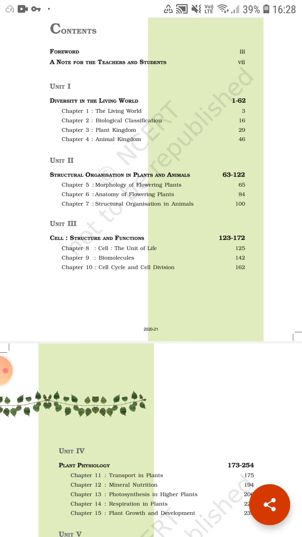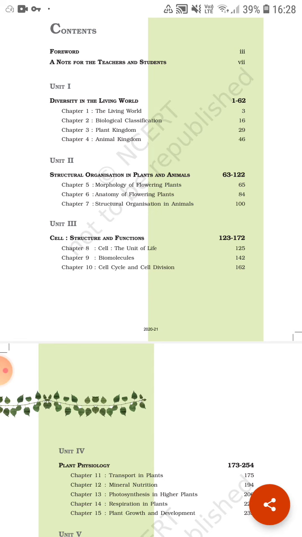In 6th, the anatomy, that is the internal structure, what type of tissues and in what condition tissues are present within the plant. And chapter 7 is the study of structural organization in animals, what type of cells and tissues are present within the animals.